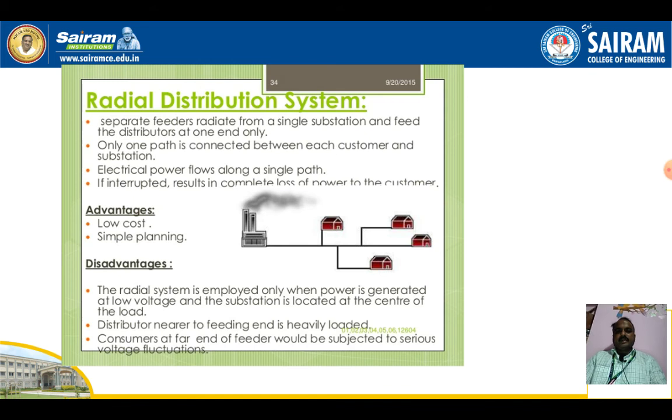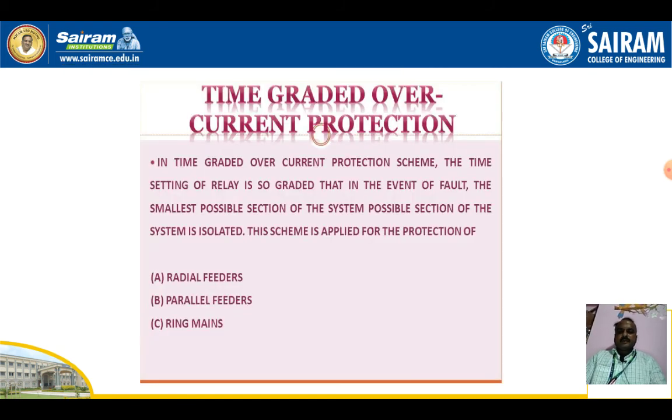Okay. So coming to the time graded overcurrent protection, these relays are used in distribution lines. Distribution lines will have feeders: radial feeder, parallel feeder, ring feeder.